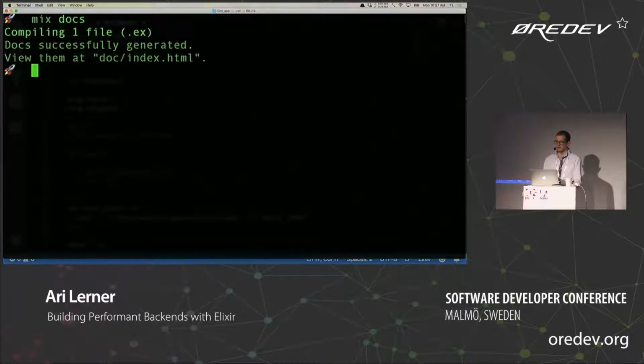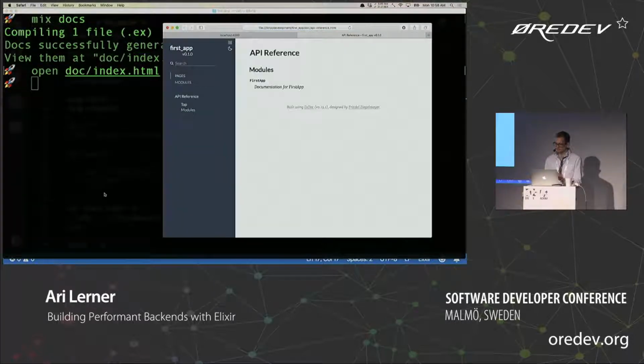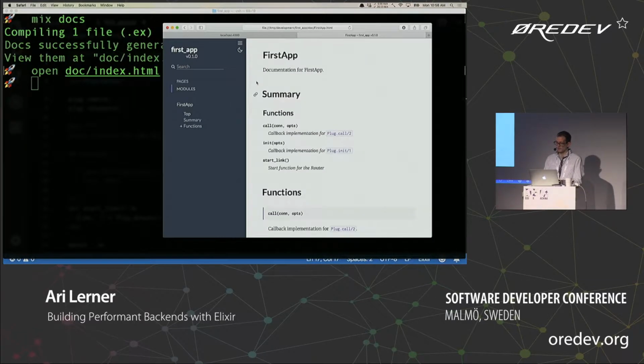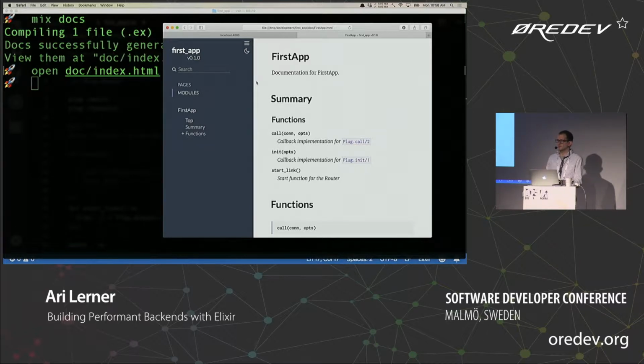And this is where earmark and ex docs come in handy. Auto-generated for us are really nice looking docs. So as we're writing our functions and our modules, we can communicate exactly what it is that we're trying to do with every single function that we're writing. And one of the cool things about having earmark and ex docs as dependencies for all of our modules is that for every single open source library written in Elixir, the documentation will look like this.